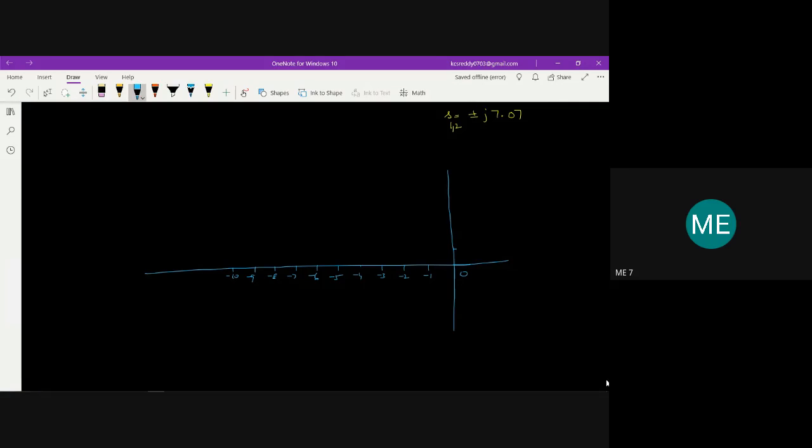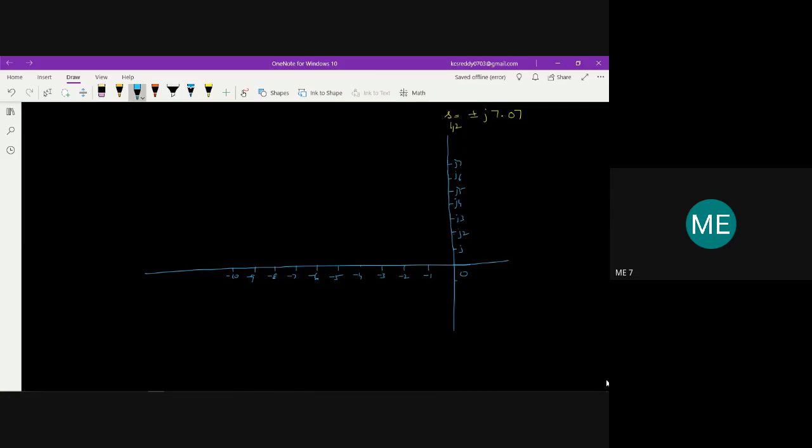Similarly here also, we can say j, j2, 3, 4, 5, 6, and then 7. So up to 7 we have, so I'll just show up to 7 only: j4, j5, j6, and then j7.